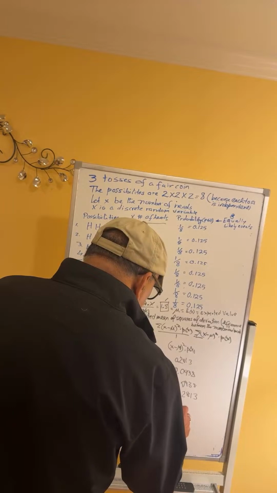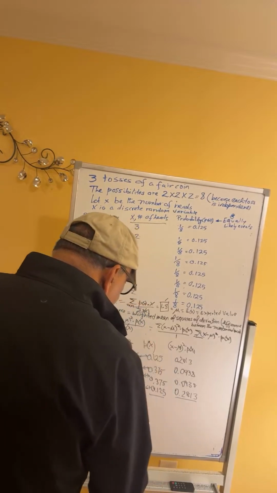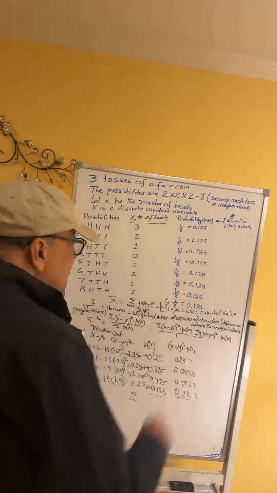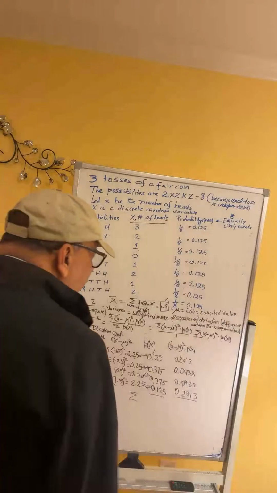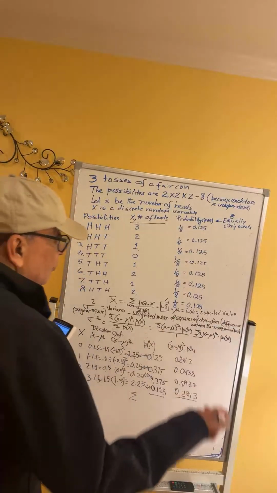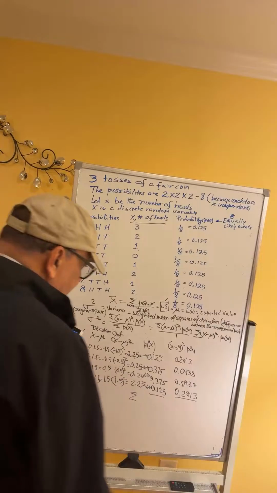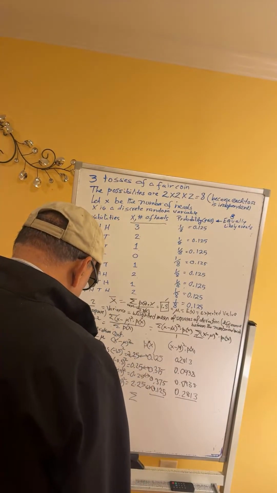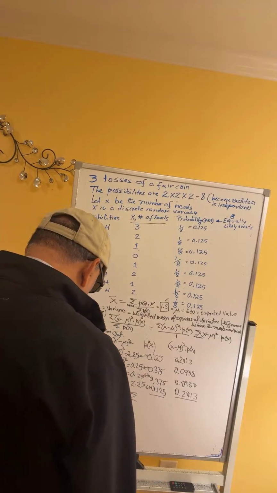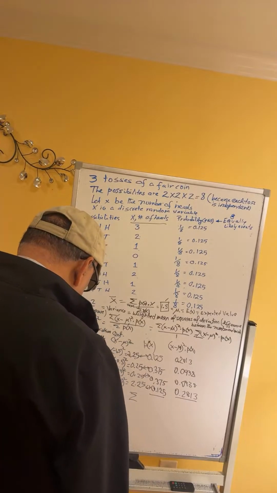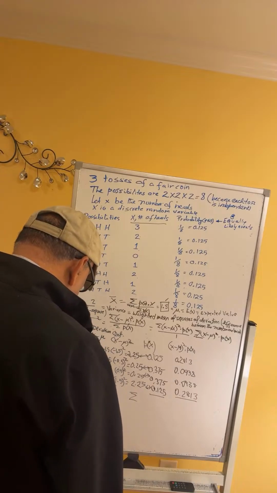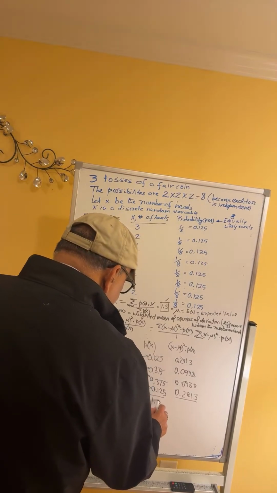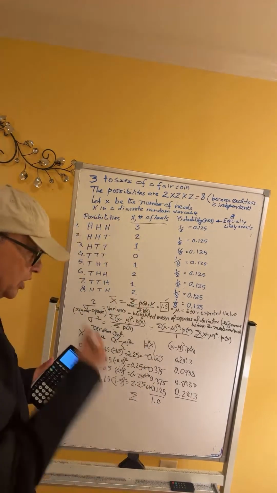Now we will add the probability column and the product of the squares of the deviation times probability to find the weighted mean of the squares of the deviation, which is the variance. If you add these probabilities, 0.125 plus 0.375 plus 0.375 plus 0.125 is 1.0, as you would expect, the sum of the probabilities is 1.